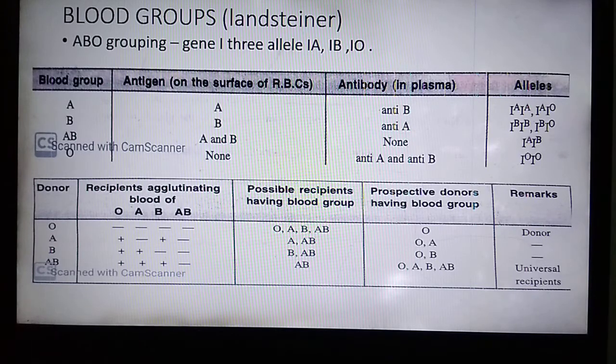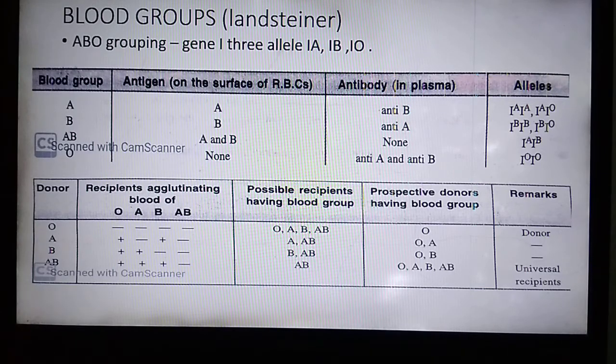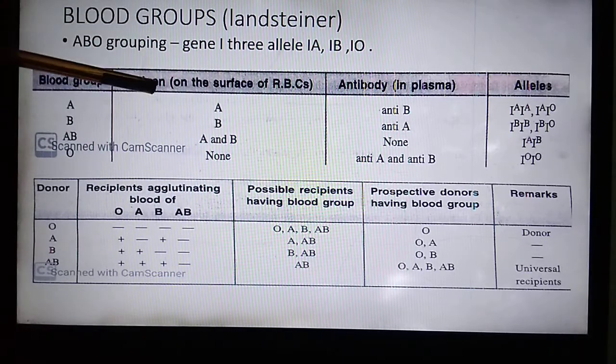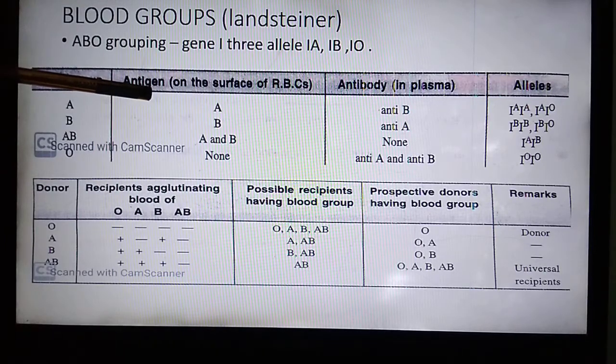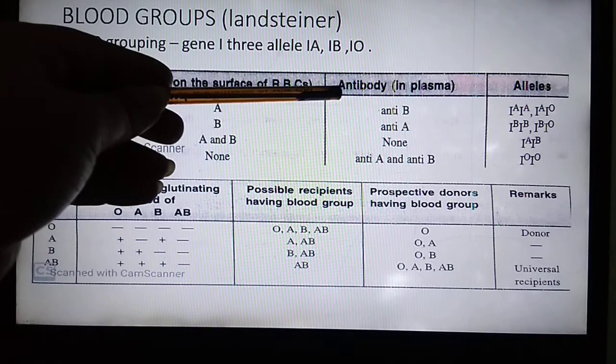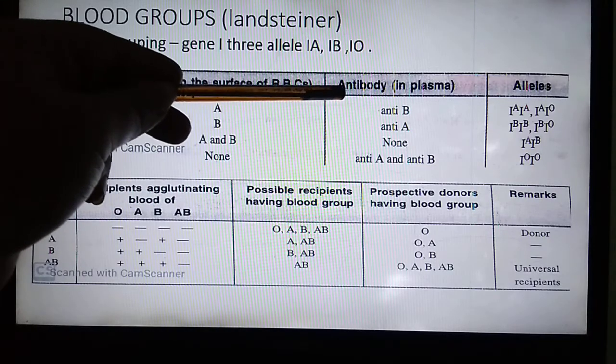Now, the next is the antibody. Similarly, like antigen, the plasma of different individuals contain antibodies. What do you mean by antibody? Antibodies are proteins present in the plasma produced in response to antigen. So antigens will always be present on the surface of the cell. Here we are studying about the red blood cell. So here the antigens are present on the surface of red blood cell. And antibodies will always be present in the plasma of blood.